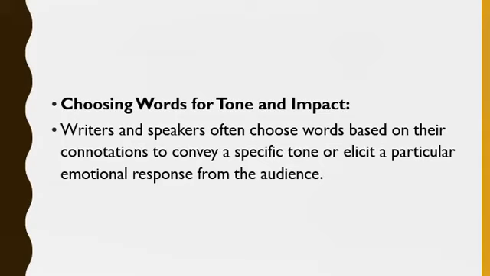That is, writers and speakers often choose words based on their connotations to convey a specific tone or elicit a particular emotional response from the audience. So for this, the writers and speakers choose a certain word which might have a specific connotation, and this might create an impact or receive a response from the audience.